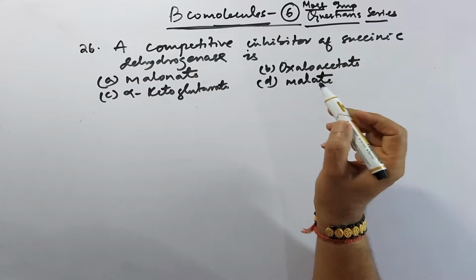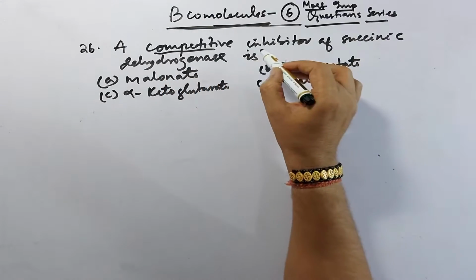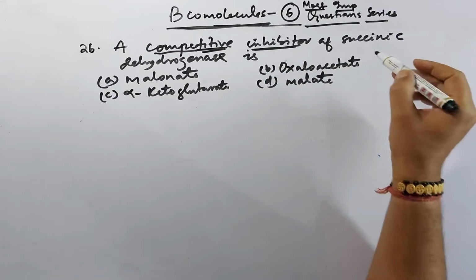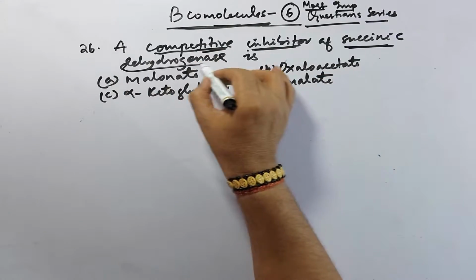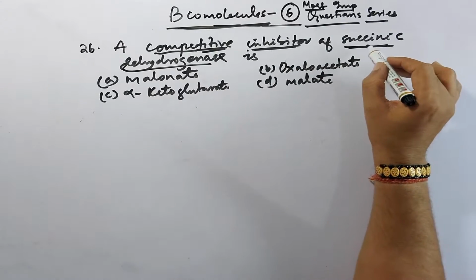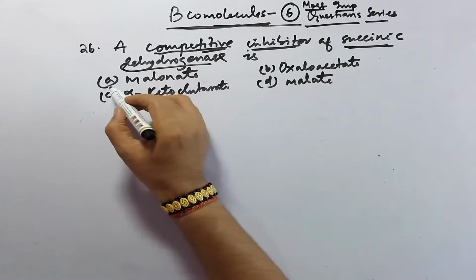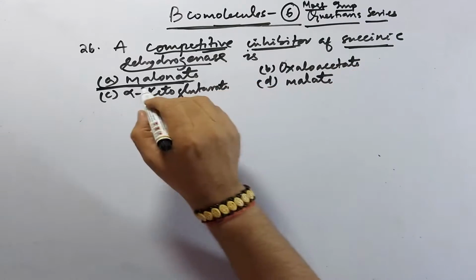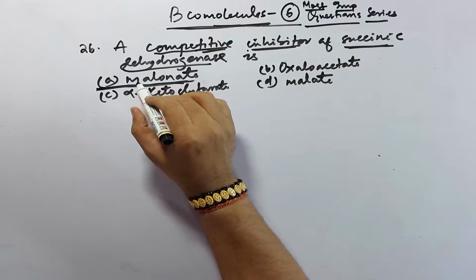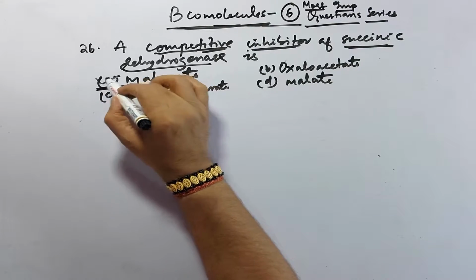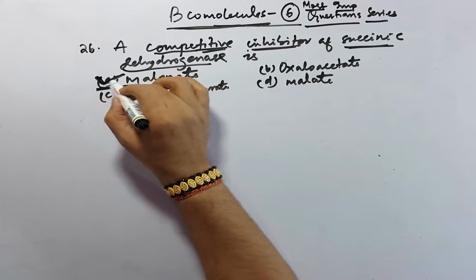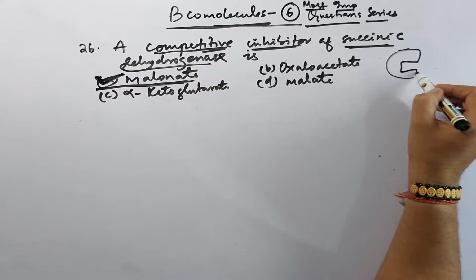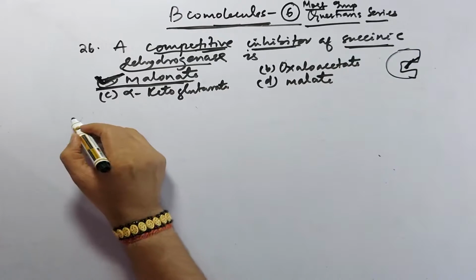So it is important that a competitive inhibitor means the inhibitor competes with the catalytic site, and the enzyme here, succinic dehydrogenase, where succinic acid has more similar structure to that of your malonic acid. So this is 4-carbon dicarboxylic acid, this is 3-carbon dicarboxylic acid. So this is the competitive inhibitor which competes for the catalytic site of the enzyme.